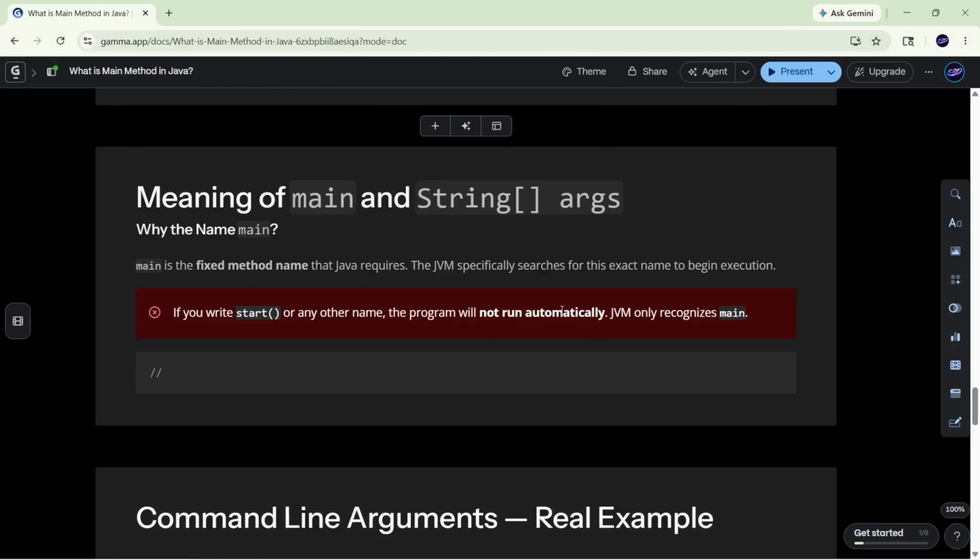After void, we will see main. It is the name of the method and it is fixed. For example, think your name is Rahul and you were walking on the road. If someone calls you Santosh, can you respond? No, right. In the same way, when the Java Virtual Machine starts executing the program it calls the main method. And if the main method exists, it responds to the Java Virtual Machine and the Java Virtual Machine enters into the program and executes, or else it does not start execution. So here main is the fixed method name. For example, if we use start as the name of the method instead of main, the program will not run and it will terminate.